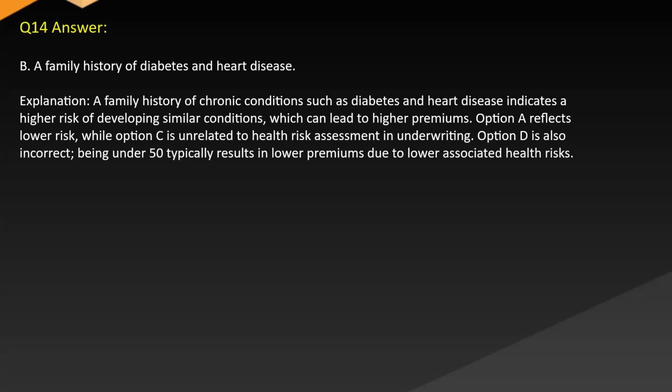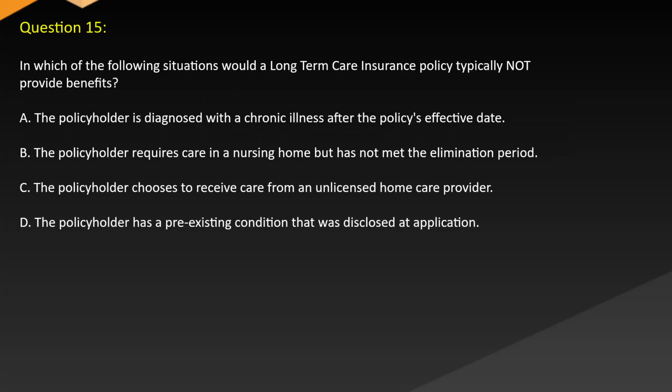Explanation: a family history of chronic conditions such as diabetes and heart disease indicates a higher risk of developing similar conditions, which can lead to higher premiums. Option A reflects low risk, while option C is unrelated to health risk assessment in underwriting. Option D is also incorrect. Being under 50 typically results in lower premiums due to lower associated health risks.